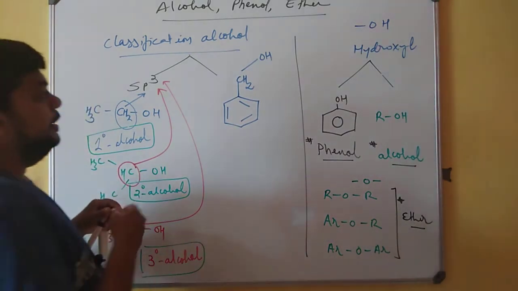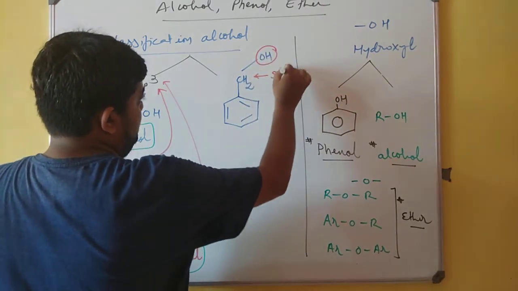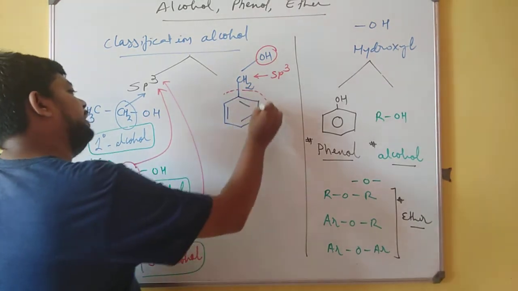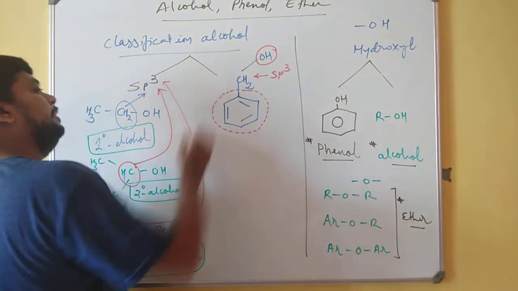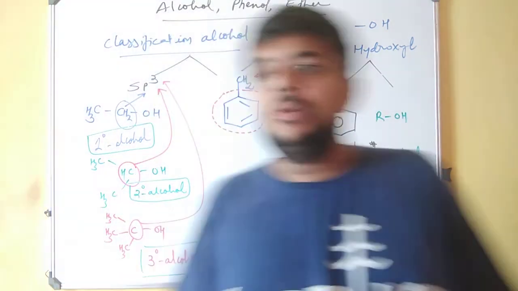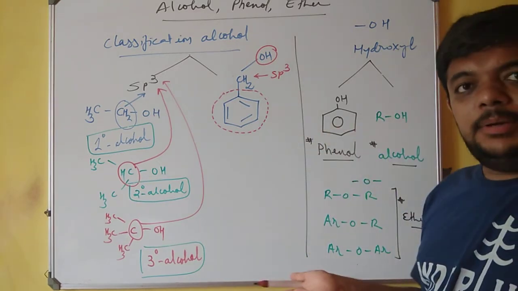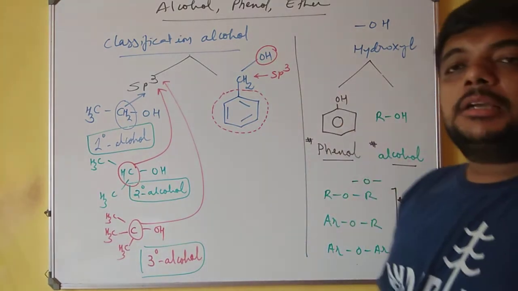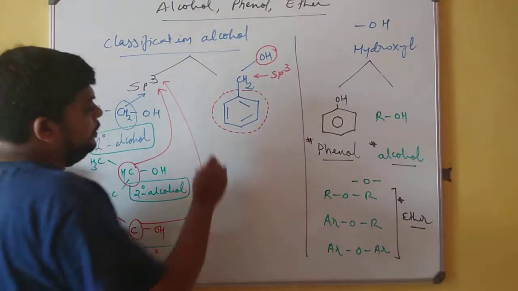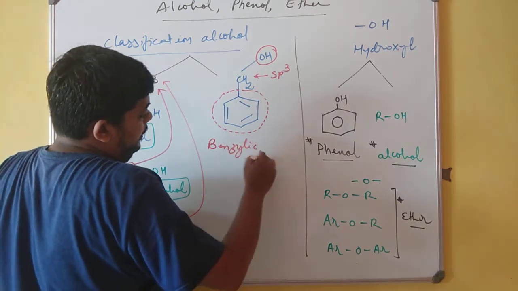We will say that the OH group is attached to a carbon which is sp3 carbon, and this carbon is directly attached to a phenyl ring. Remember very well what I am speaking. OH group is attached to a carbon, that carbon is sp3 hybridized carbon, and it is attached directly to a phenyl ring, and therefore such kind of alcohol is called benzylic alcohol.